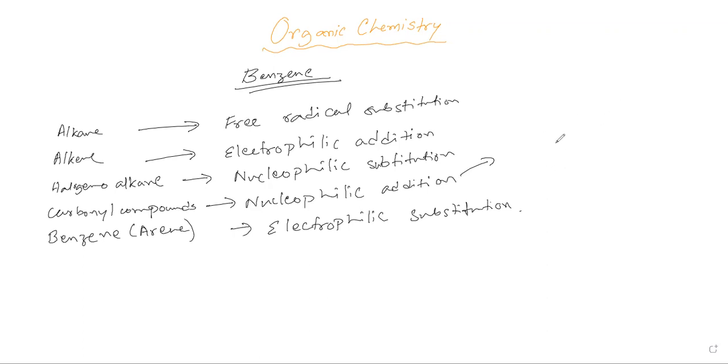For halogen alkanes we just saw substitution: the places of, let's say, hydrogen and chlorine were removed, displaced, so substituted. In place of that, in carbonyl compounds we get nucleophilic addition. So let's consider this aldehyde first. You can see its addition. Obviously, that means some atoms are going to be added.